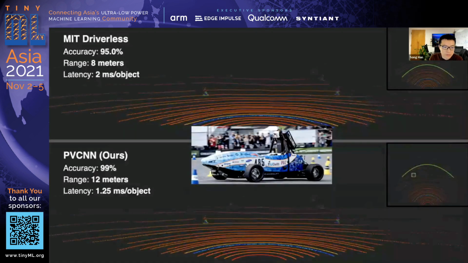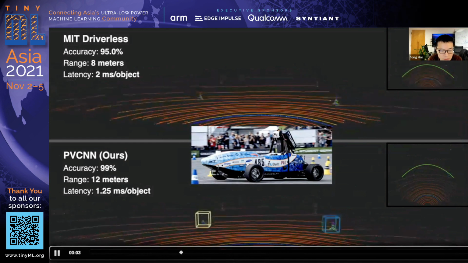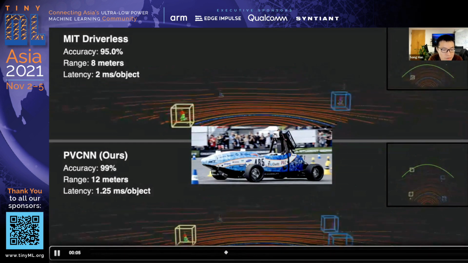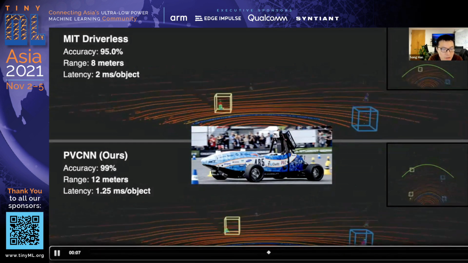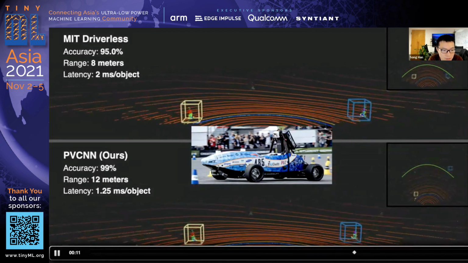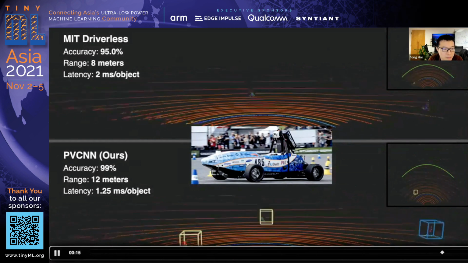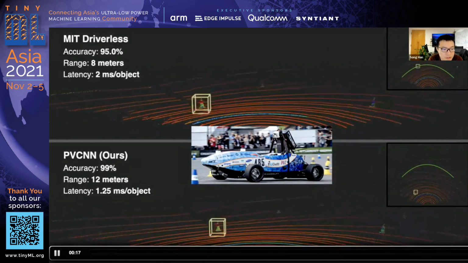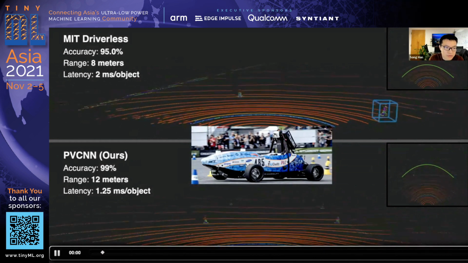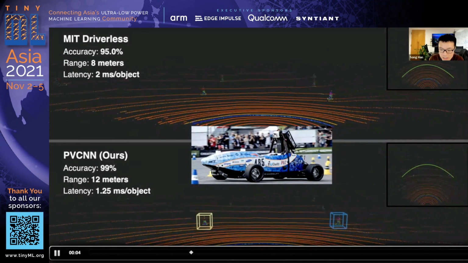We also deployed PVCNN on MIT Driverless, this autonomous racing vehicle. It improved the accuracy of the cone detection from 95% on the top to 99% on the bottom, also increasing the detection range from 8 meters to 12 meters, while decreasing the latency from 2 milliseconds per object to 1.25 milliseconds per object.